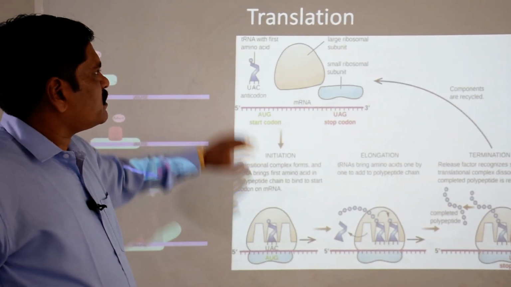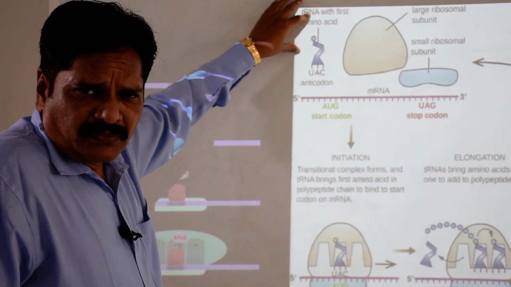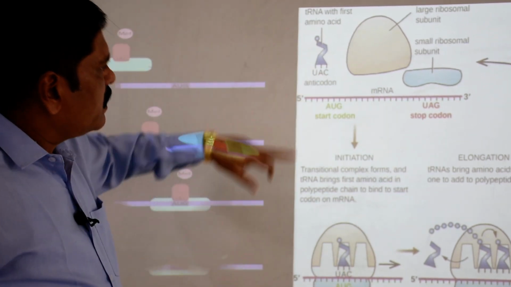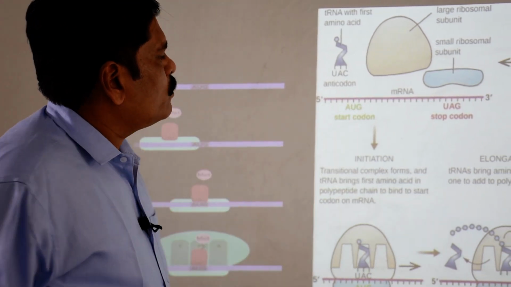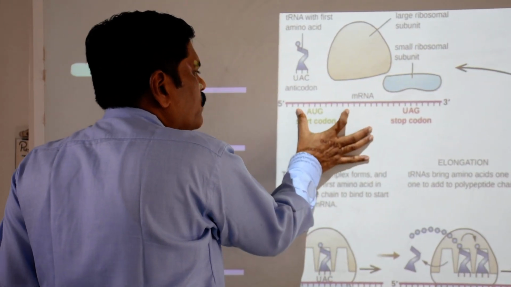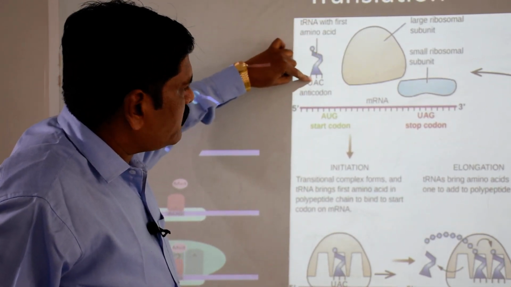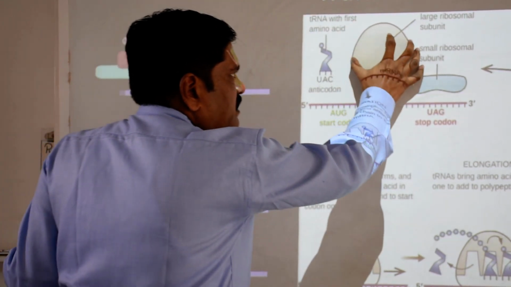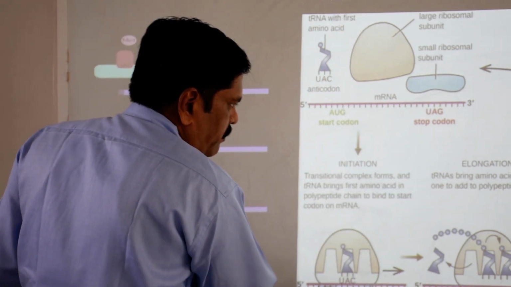Okay. So what happens in the initiation? First of all, the activation of tRNA, the addition of the first amino acid methionine, clear. Here it has the anticodon UAC. It is responsible for identifying this first codon, that is the AUG, clear. Now, first of all, the small ribosomal subunit will attach to this one. Okay. Then what is the next step? This tRNA with the anticodon UAC will find this AUG and attach, and then finally the larger subunit of the ribosome will also attach here, and this picture will be completely formed.